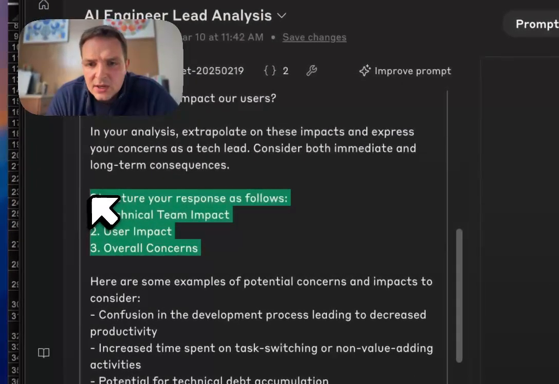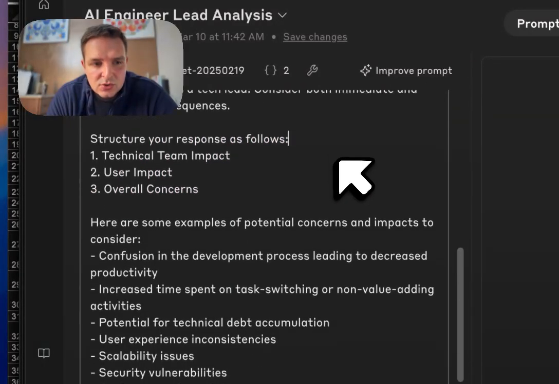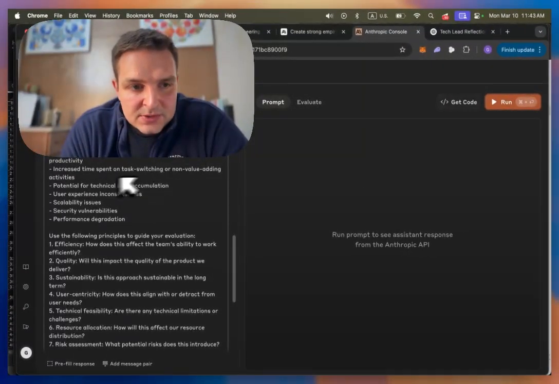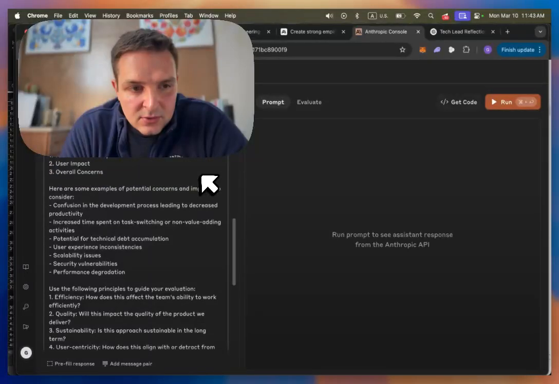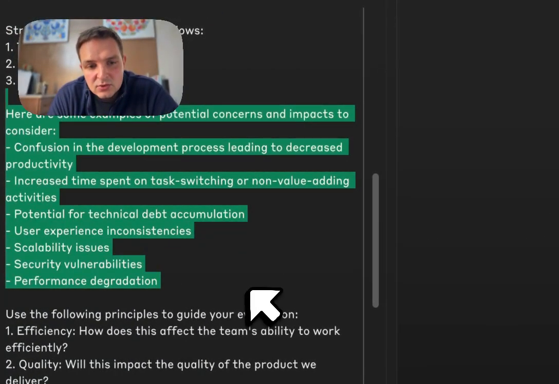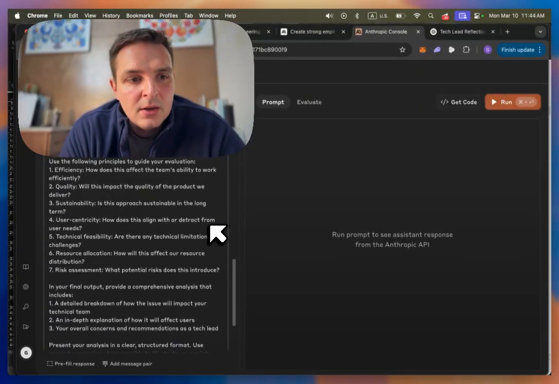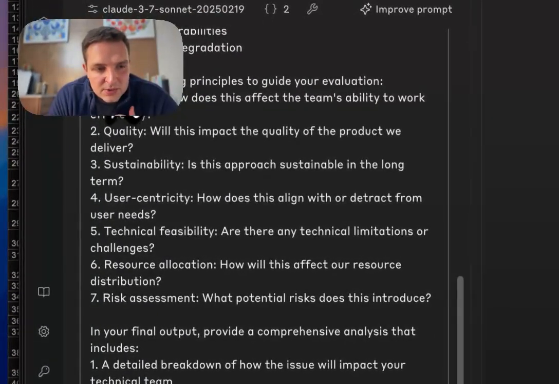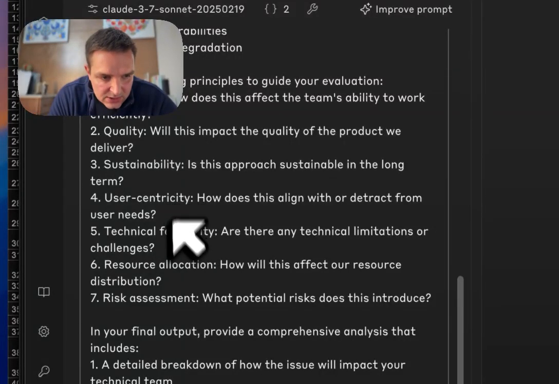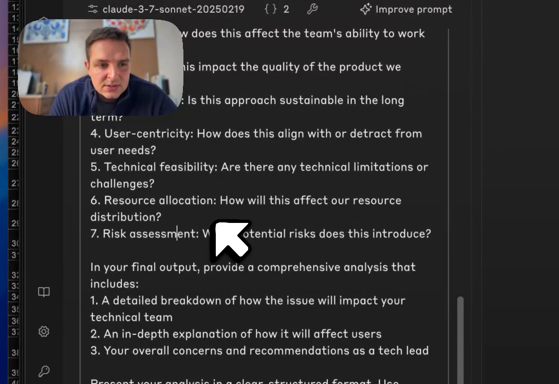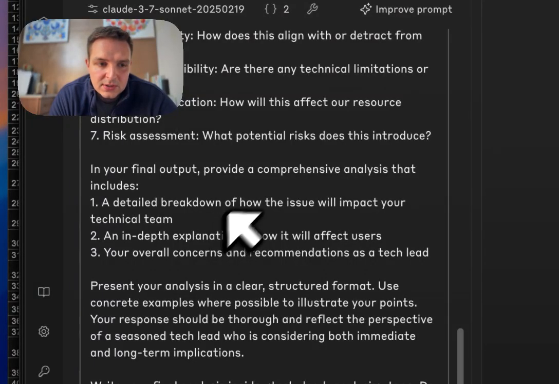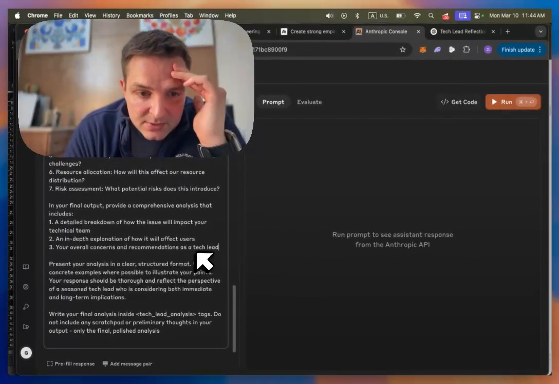You can see right away how it just hits you with all of these nested structure. Confusion in the development process, increased time spent on task switching. Okay, great. This is fantastic. You could reuse this bit in your other prompts. I really like how it just came up with it. Use the following principles to guide your evaluation. More principles. So it came up with principles straight away. And let's just check out some of these principles. Efficiency, quality, sustainability, technical feasibility, user centricity, resource allocation, risk assessment. Pretty great. Use concrete examples where possible to illustrate your points.